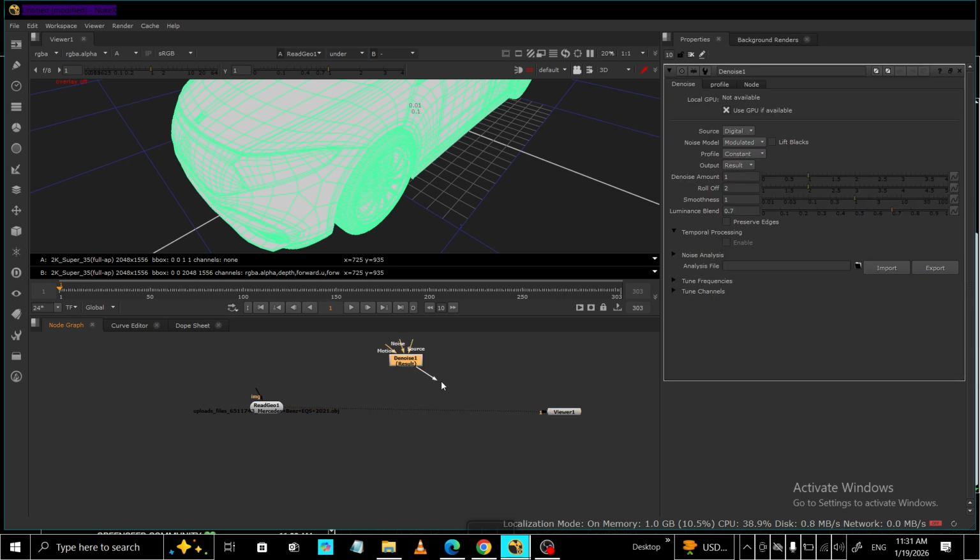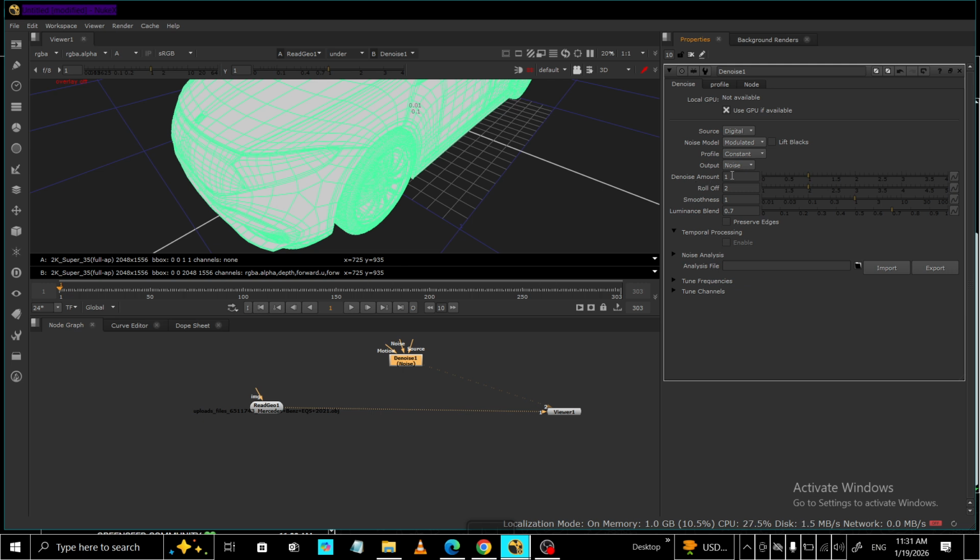Next, connect your footage. If you already have a Read node or any image input in your script, simply pipe its output into the Denoise node's input. Then make sure your viewer is connected downstream so you can see changes as you work. A clean node flow might be Read into Denoise and then Denoise into the rest of your comp. But for now, keep it simple so you can evaluate the results clearly.